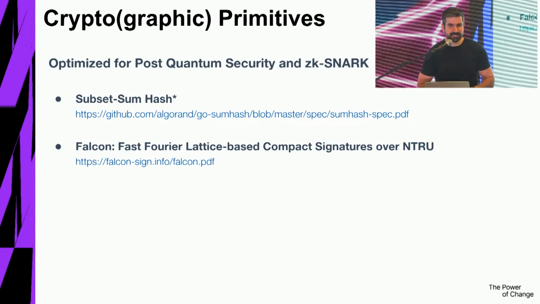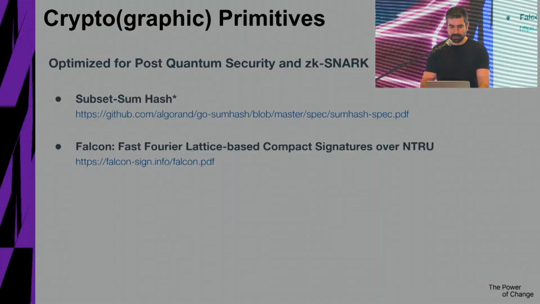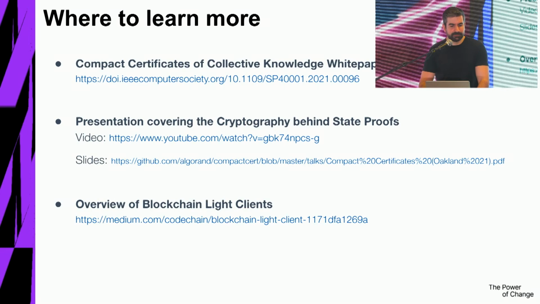One, subset sum hash. There is a small asterisk for those who know the hash thing well. It has actually just 2 of the 3 properties. It's not a random oracle, but that's actually perfectly fine for our purposes. And the second one is the Falcon signature scheme, which is post-quantum secure. Both these things are available. Everything is open source. You are more than welcome to see them. I dropped here a few more links for everyone who's interested to see more and read. As I said, the slides will be available.